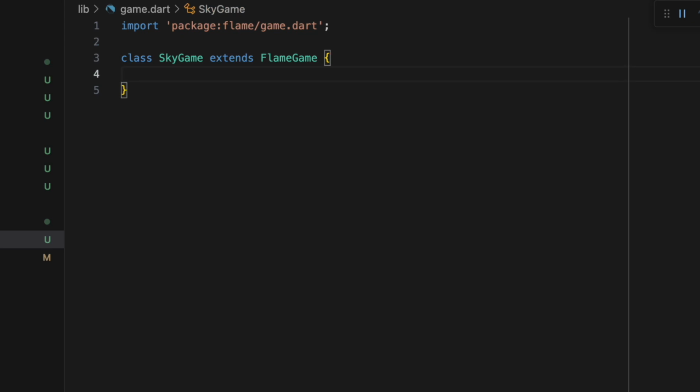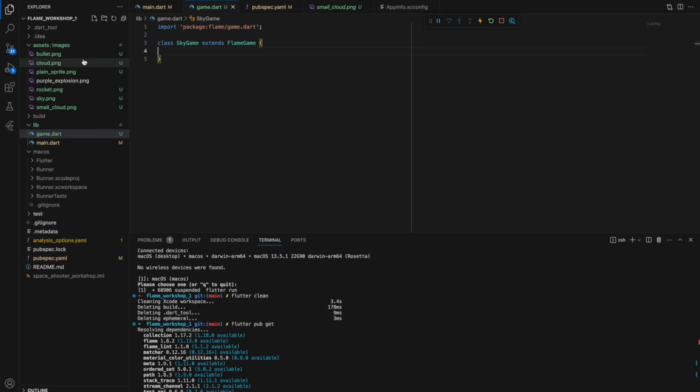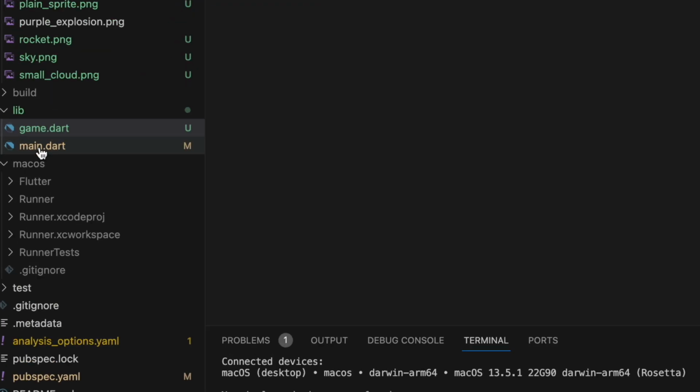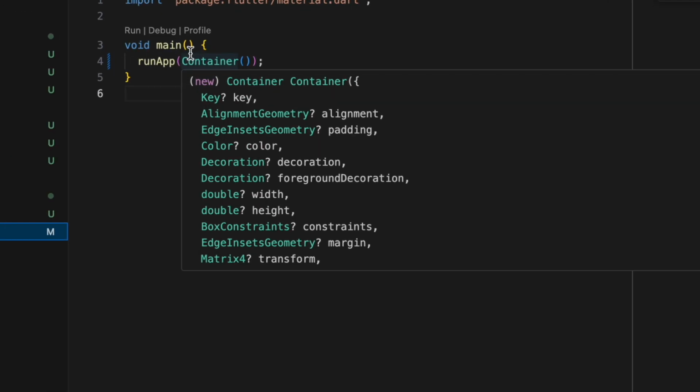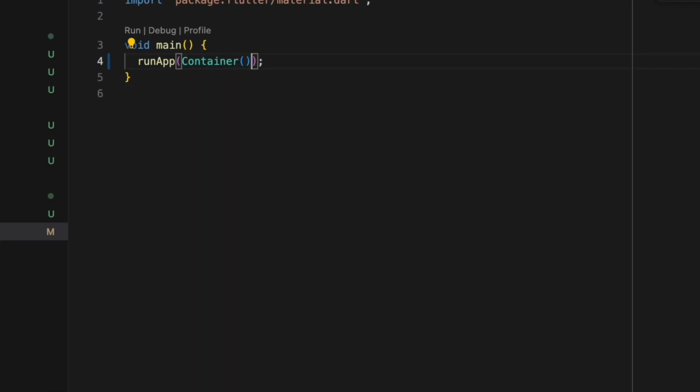At some point, probably it's just a Visual Studio bug. Okay, for now it's enough, and we need to connect this game with our Flutter application class.